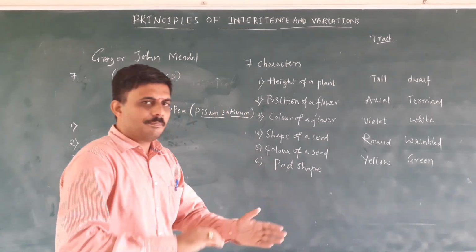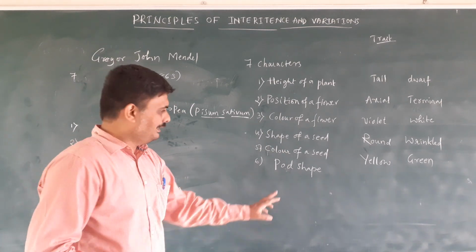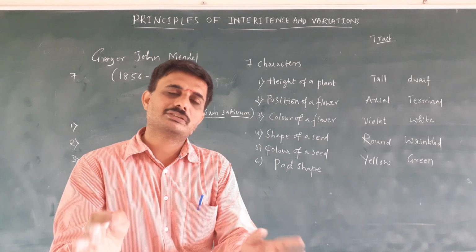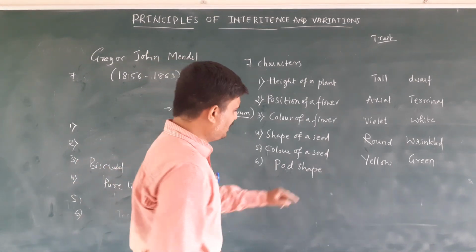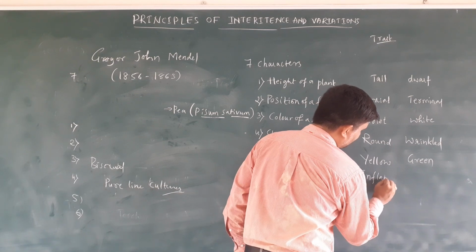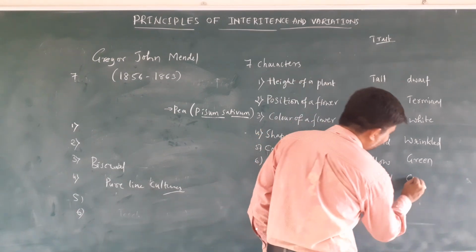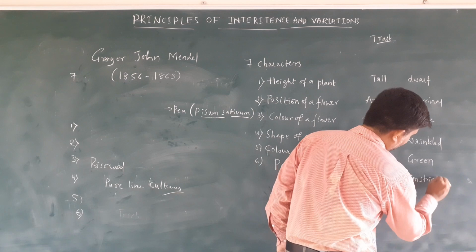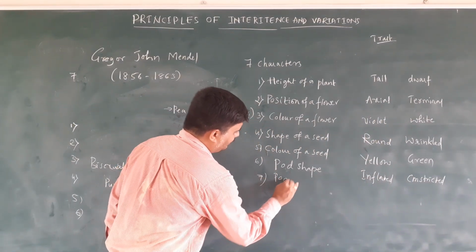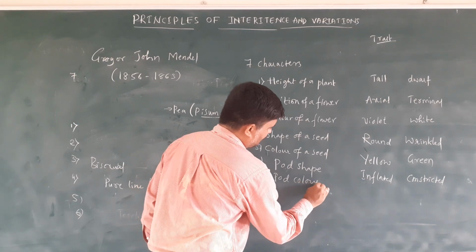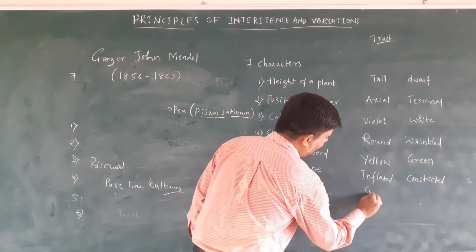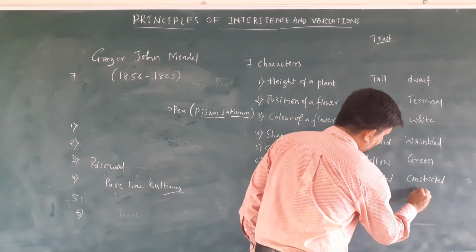The pod is nothing but the cover which is present on a seed. Pod shape may be inflated or constricted. Seventh, pod color: green and yellow.